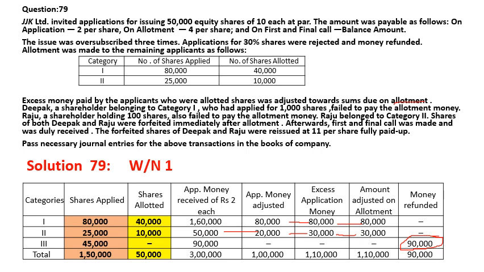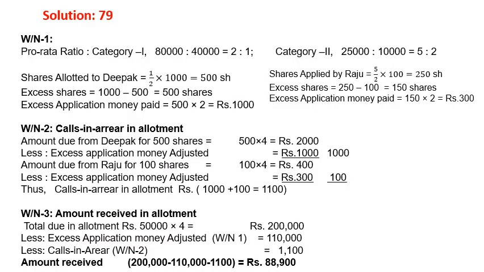Now based on that, we will find out how many shares Raju and Deepak have applied for and been allotted, as per the question. Deepak's share is applied and Raju is the holder, that means allotted 100. So we'll go to option number 2. Over a pro rata allotment, category 1 is 80,000, 40,000, 2:1, category 2 is 25,000, 10,000, 5:2.